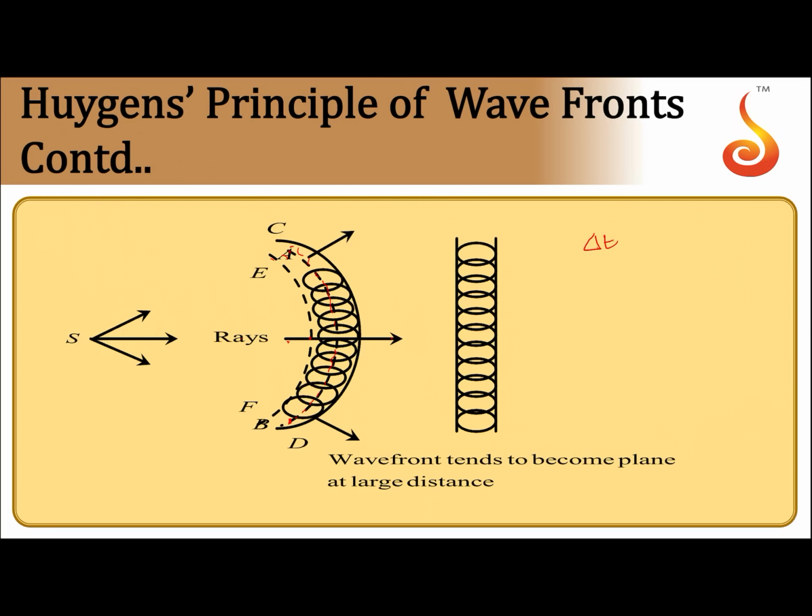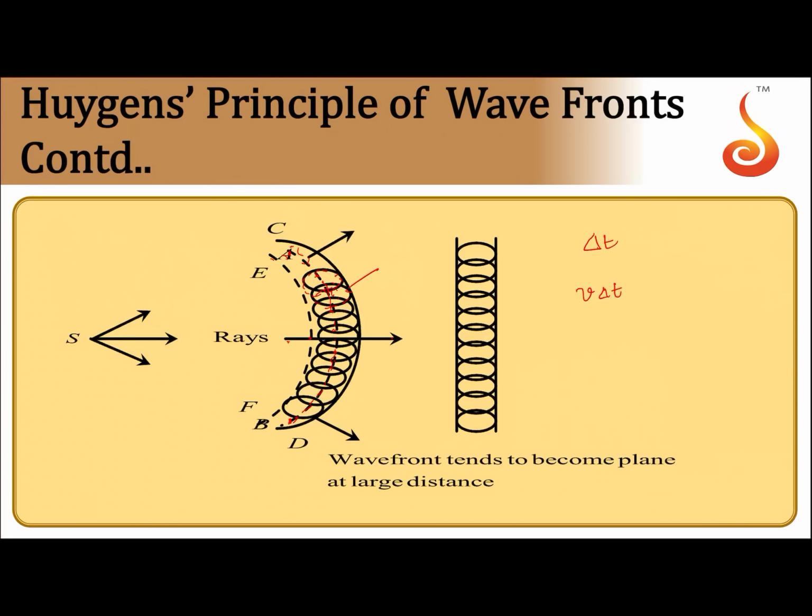Now you want to know the position of the wavefront after a time delta t, let us say. Then taking each point on this primary wavefront as a center and v delta t as the radius, draw these spheres. The center of each circle should lie on this wavefront only.